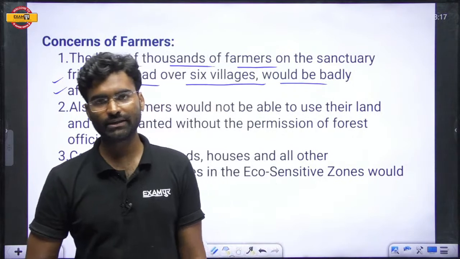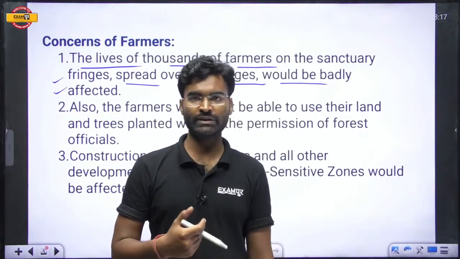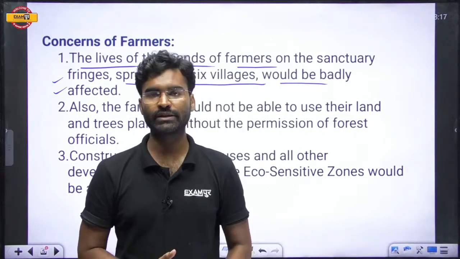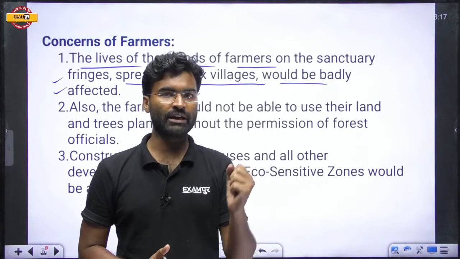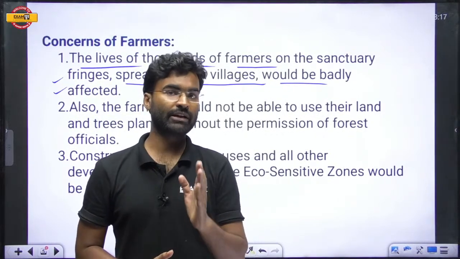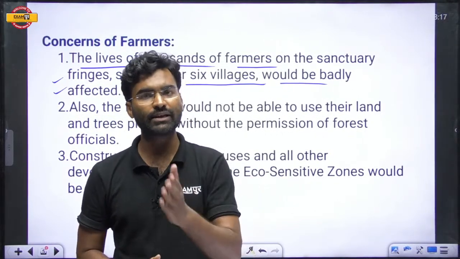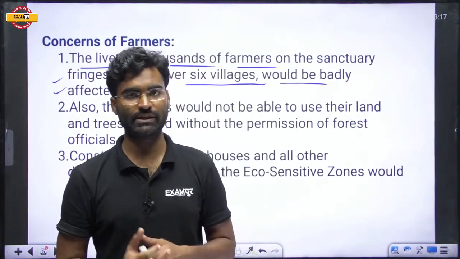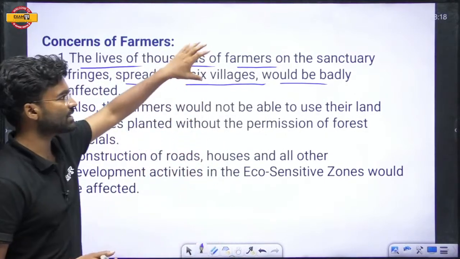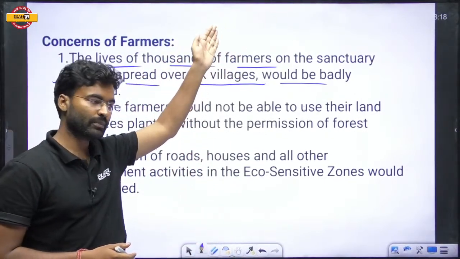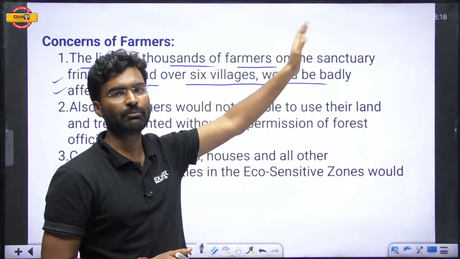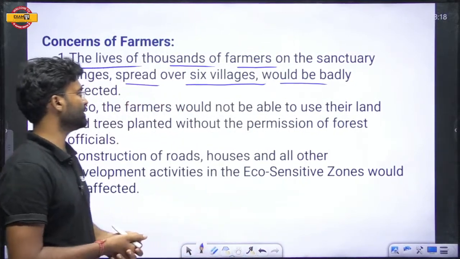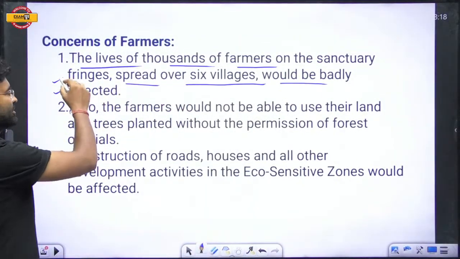If human activities are permitted, that means some people residing near those sanctuaries depend on them. They depend on the sanctuaries for economic purposes, and they depend on minor forest produce. So if those farmers are deprived of those rights, then it would affect their lives. So it is very difficult. The lives of thousands of farmers will be affected.